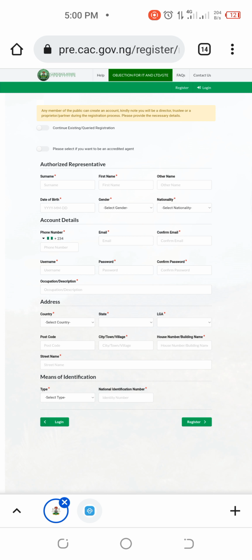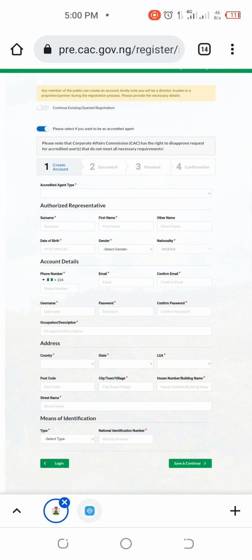If you want to register as an accredited agent, what to do is simply click on this tab like this, and you're going to see these changes. Then the first step is registering. This form will be filled just like the first one. But something about this document is where you will provide the certification of your accreditation: a scanned copy of your certificate of chartered accountancy, or a certificate of the Nigeria Bar Association.